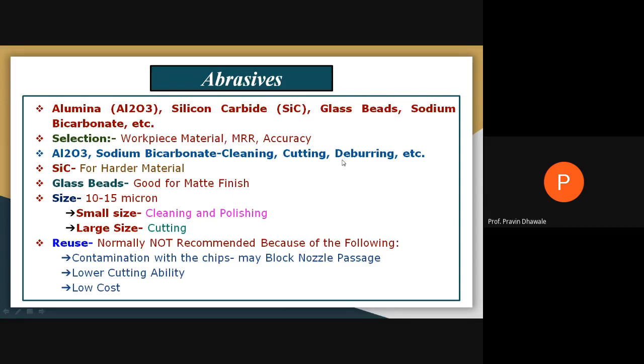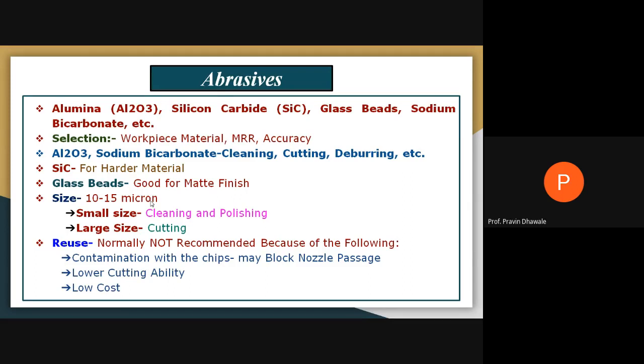Silicon carbide, such kind of abrasive particles are used for the machining of harder material like titanium. Glass beads, these are abrasive particles used for matte finish, rough finish. Whatever the size of the abrasive, it will vary between 10 to 15 microns. If the size is smaller, such abrasive particles are used for cutting and polishing operations. And large size abrasive particles are used for cutting or machining operations.